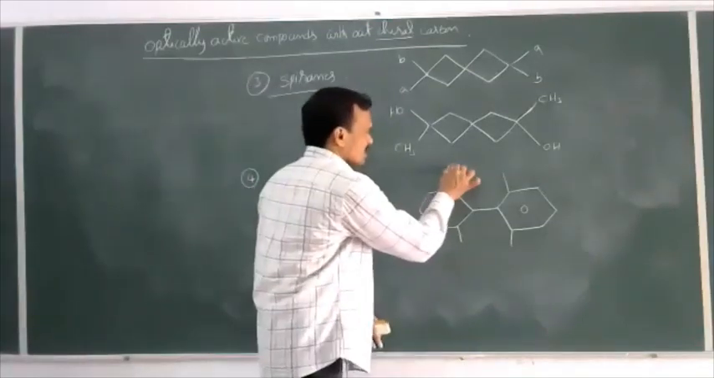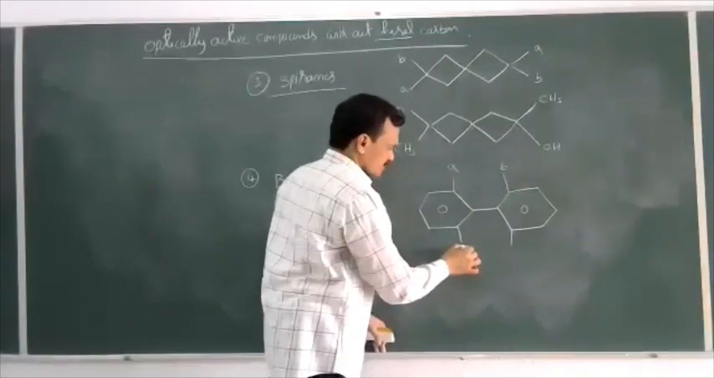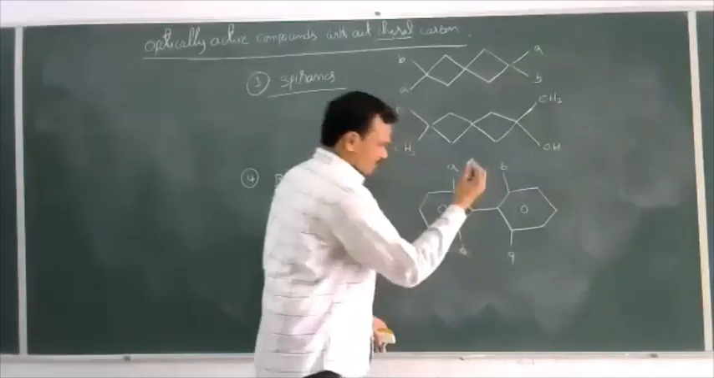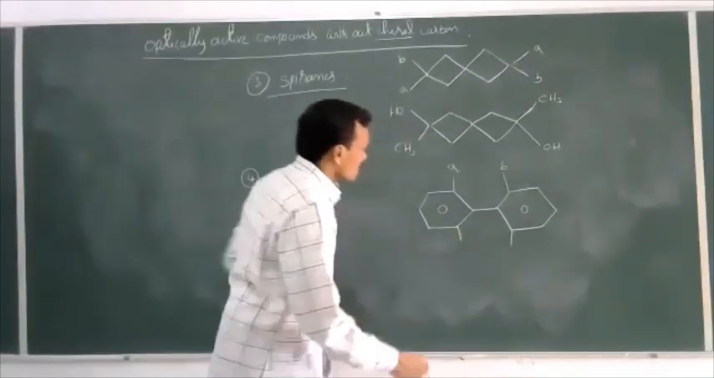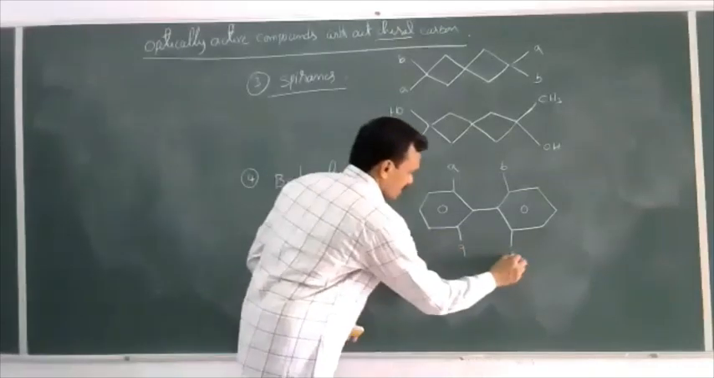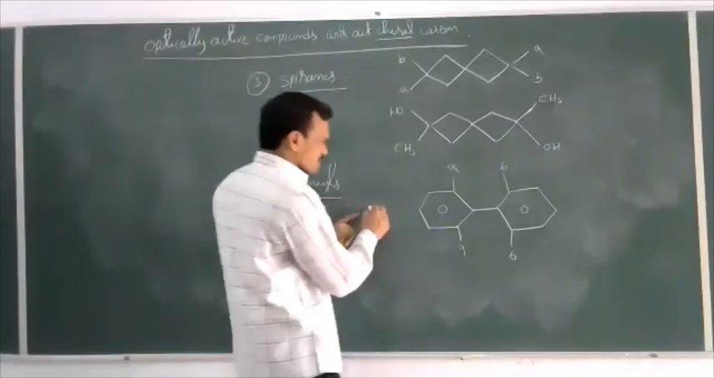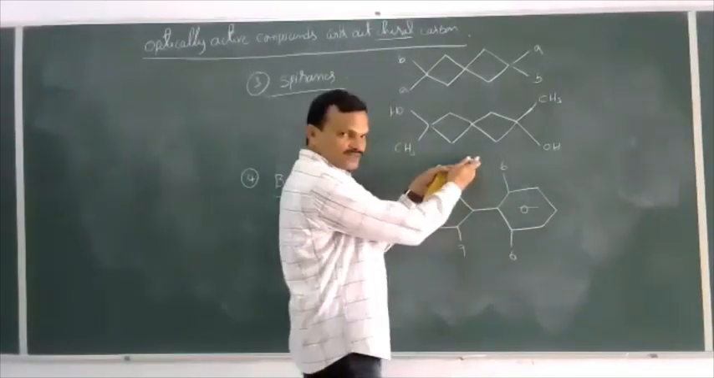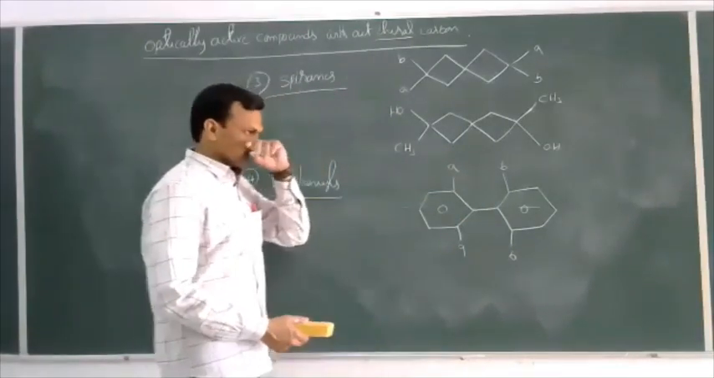Now, let us take here A, B, A, B. Suppose I took here A, here also B. Now this is optically inactive because it possesses a plane of symmetry. So the below half and the above half are exactly the same. Now this is not optically active.